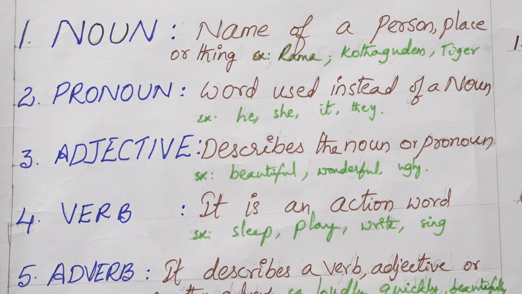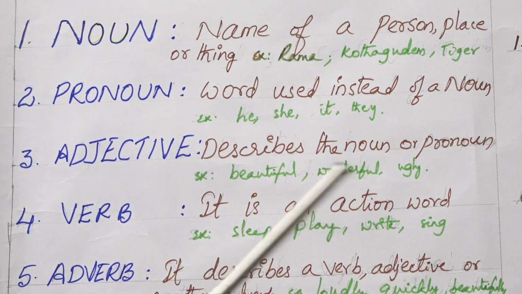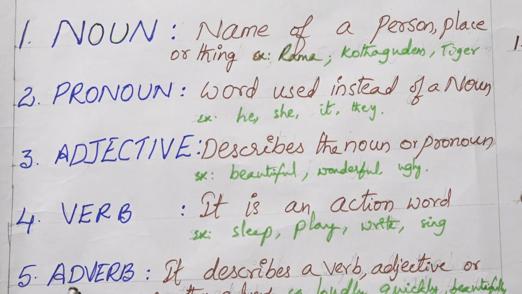Here, if you say Ramu is a handsome man, Ramya is a beautiful girl, you are describing how the noun is. Next, adverb.